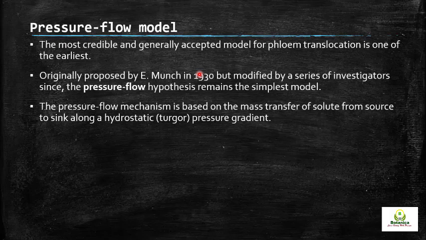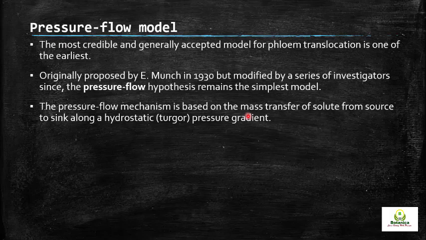The pressure flow mechanism is based on the mass transfer of solute from source to sink along a hydrostatic pressure gradient. So what is the mechanism? In two lines, the pressure flow mechanism works on the basis of the difference in pressure potential.